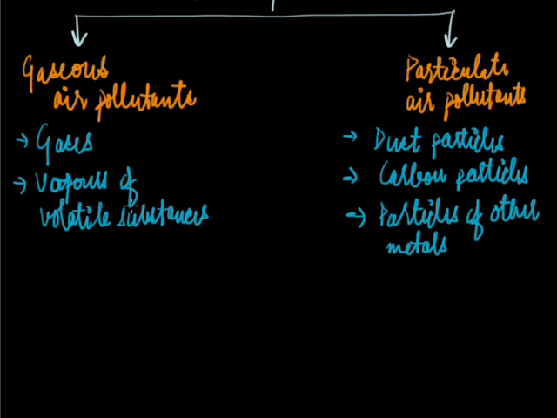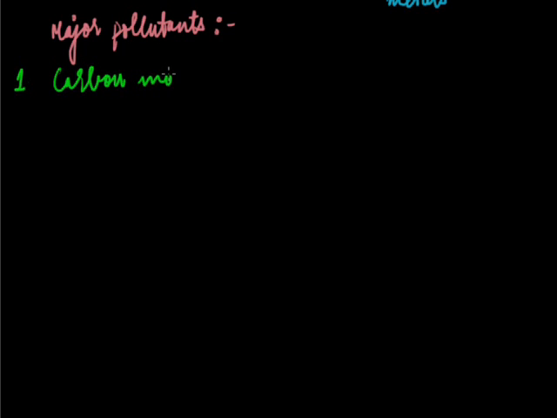Now let us move to some major pollutants of air pollution. First of all, we will be discussing carbon monoxide, denoted by the symbol CO. Let's see its characters.